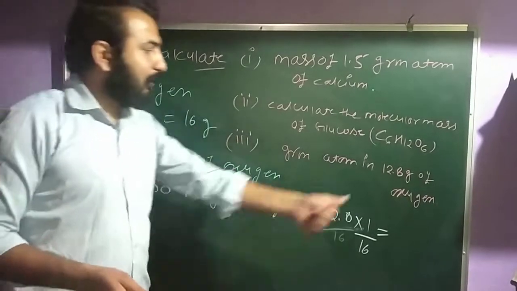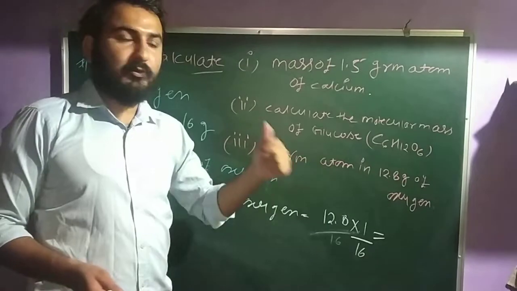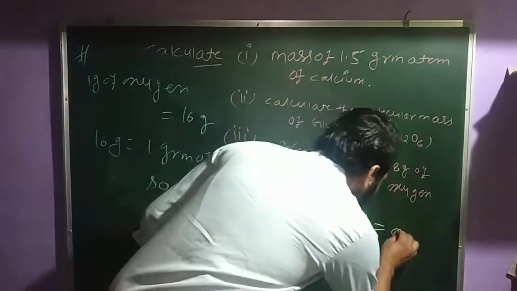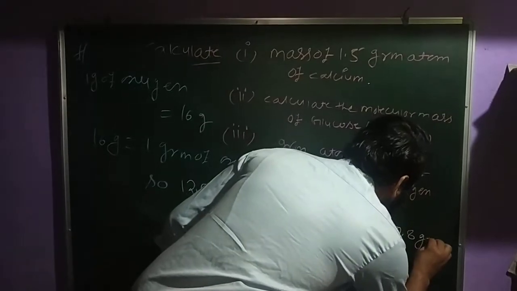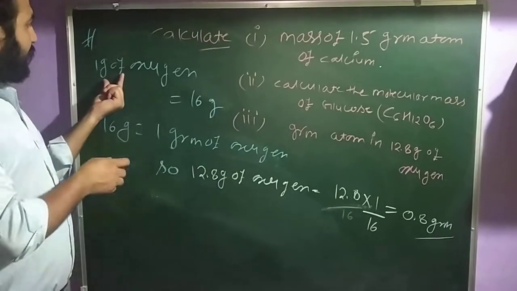So this is the gram atom in 12.8 gram of oxygen.